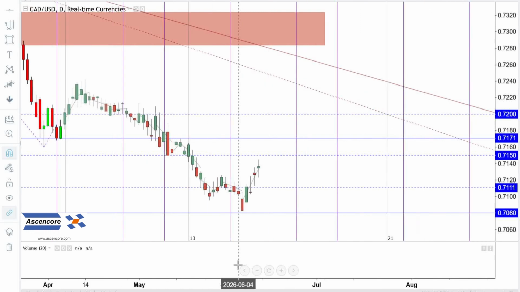And that's why, even though the CAD is taking a small spring break, there are lots of factors favoring further falling.